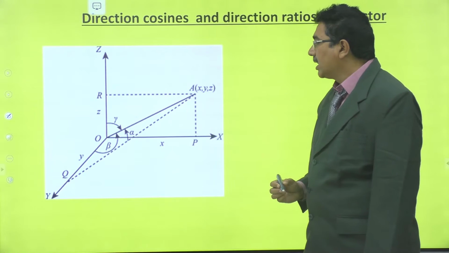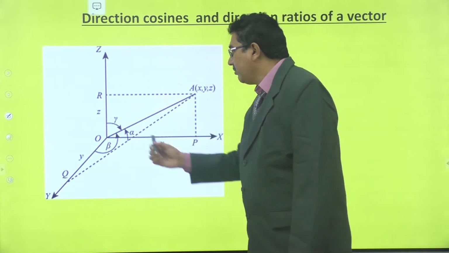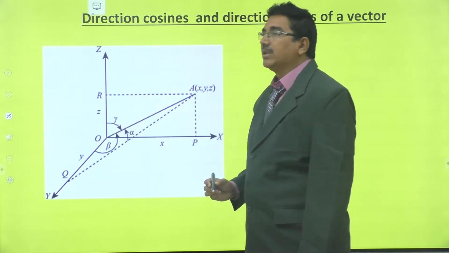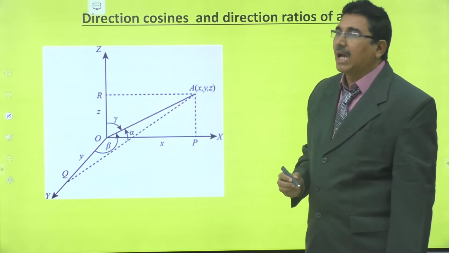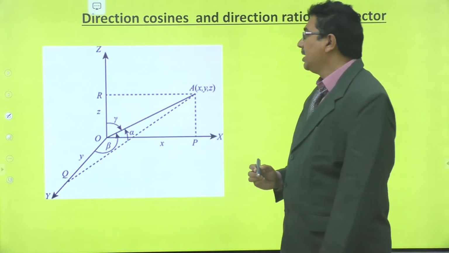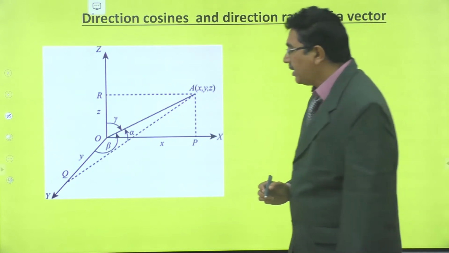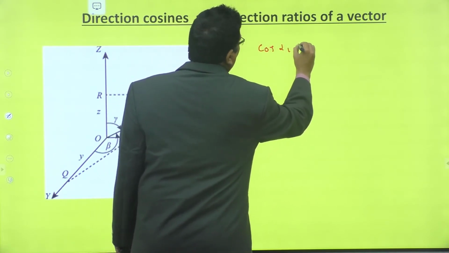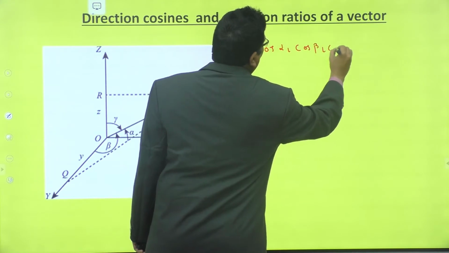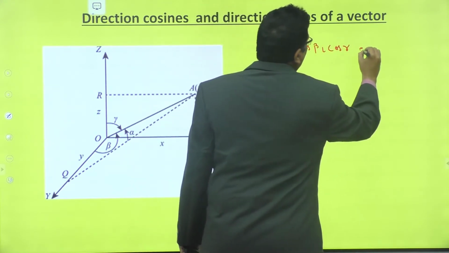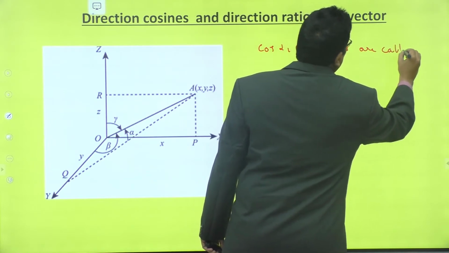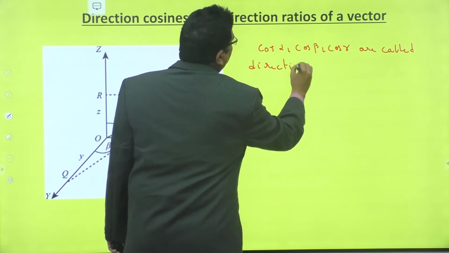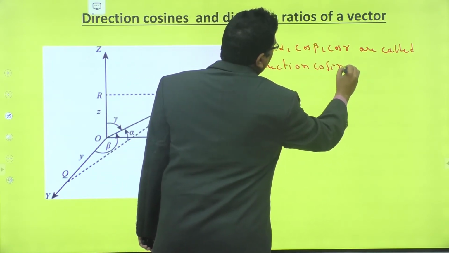Here OA bar is a vector. Suppose OA bar makes an angle alpha with the positive direction of the x-axis, beta and gamma with the positive directions of the y and z axes respectively. Then cos alpha, cos beta, cos gamma are called direction cosines.